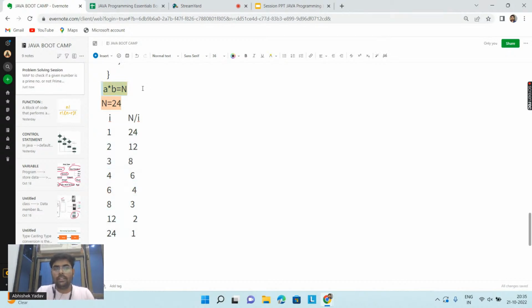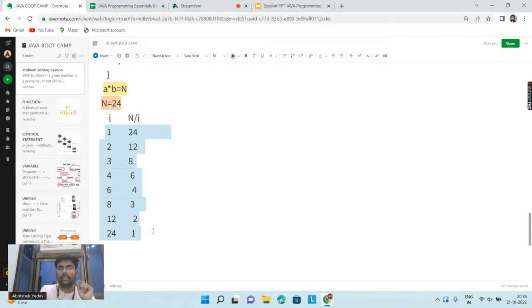After making this observation and concluding that if I know one factor, I can easily get the next factor by doing n divided by i, right? So here you have made one table, and guys, can you tell me, our aim is what? We are calculating all the factors of n, and that's why we are going from 1 till n. But here, can you tell me at which point our factors are repeating? Can you tell me in the comment at what point my factors are repeating in this table?